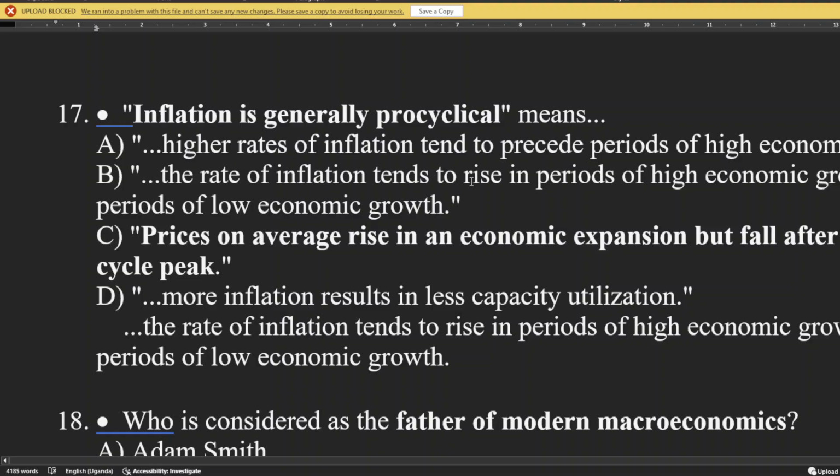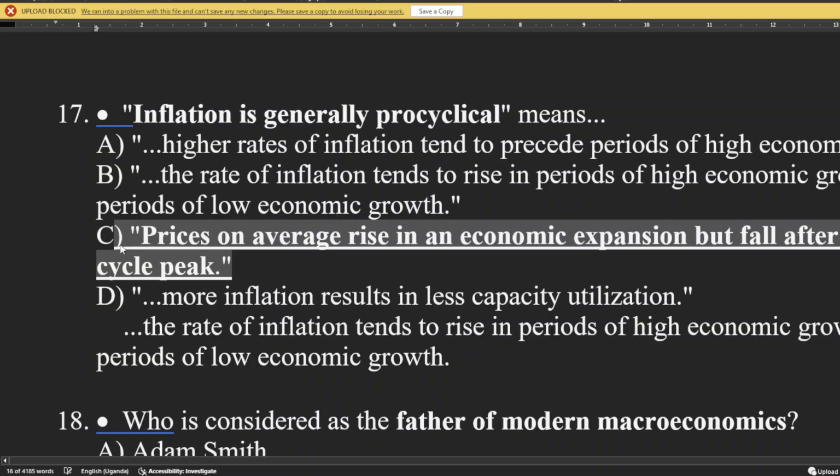The rate of inflation tends to rise in periods of high economic growth and fall in periods of economic decline. Prices on average rise in an economic expansion but fall after the business cycle peak, and we see that this is the answer.